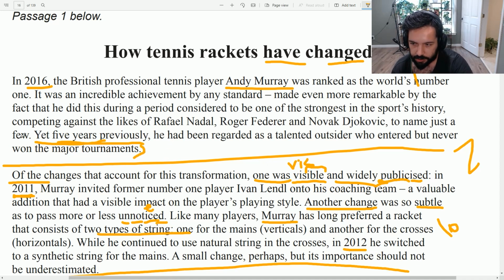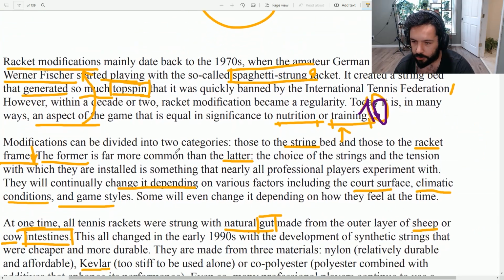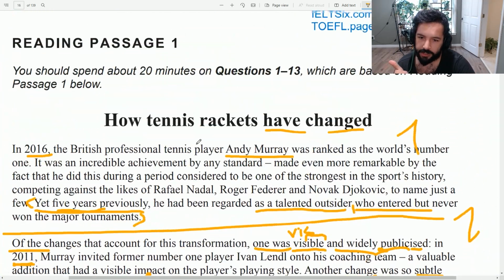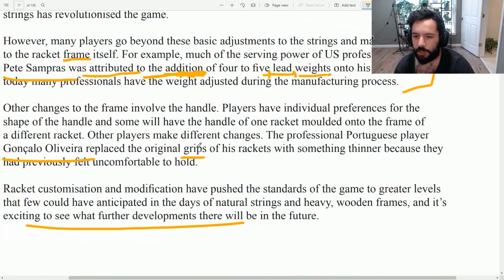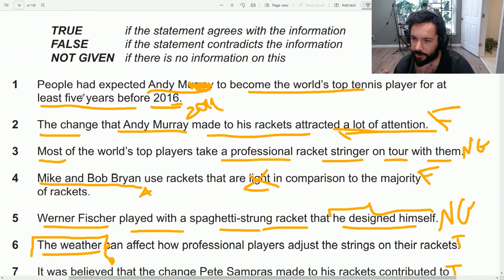This is basically the answer. 5 years previously, he had been regarded as a talented outsider. So everyone agreed that he is talented. And we know as a fact that he entered tournaments, but never won any of them. Okay, so those are the only two things we know. People considered him to be talented. He entered tournaments, but never won. The statement says people had expected Andy Murray to become the world's top tennis player, meaning number one, for at least 5 years.